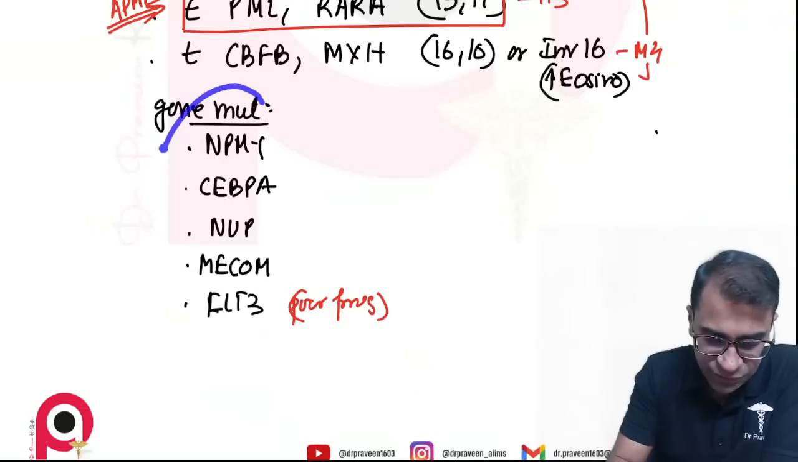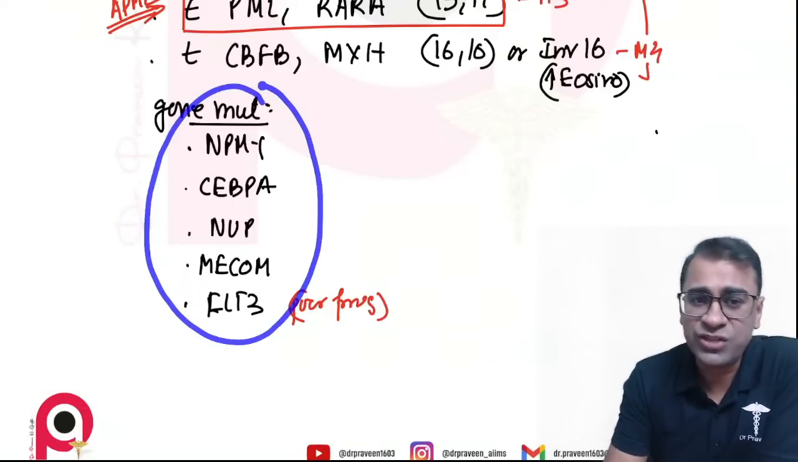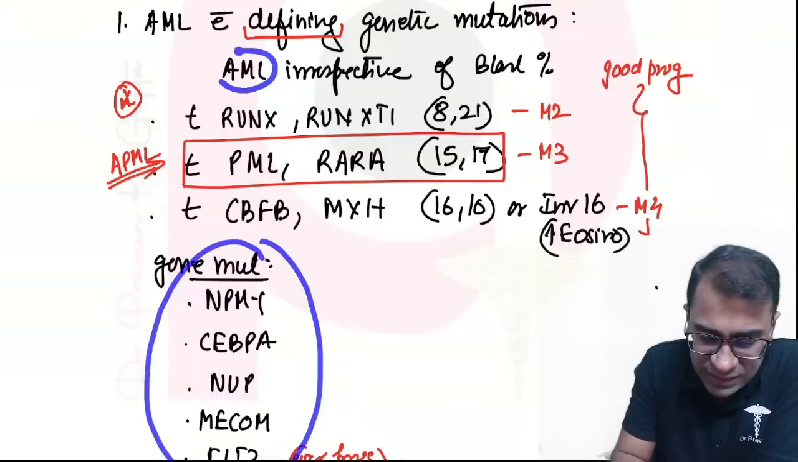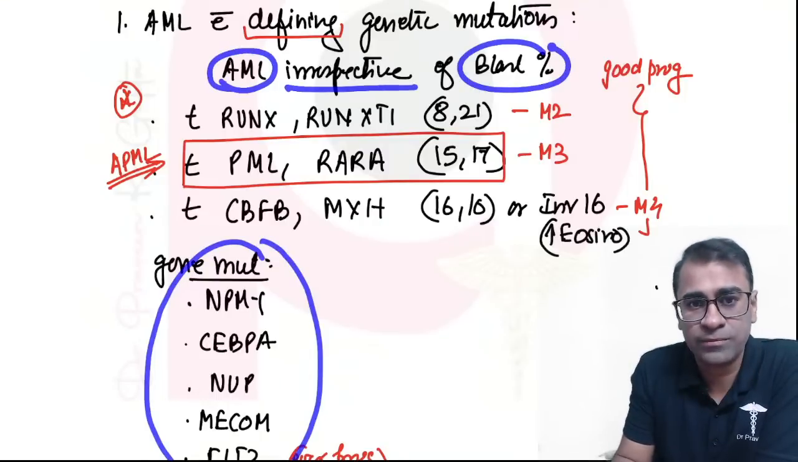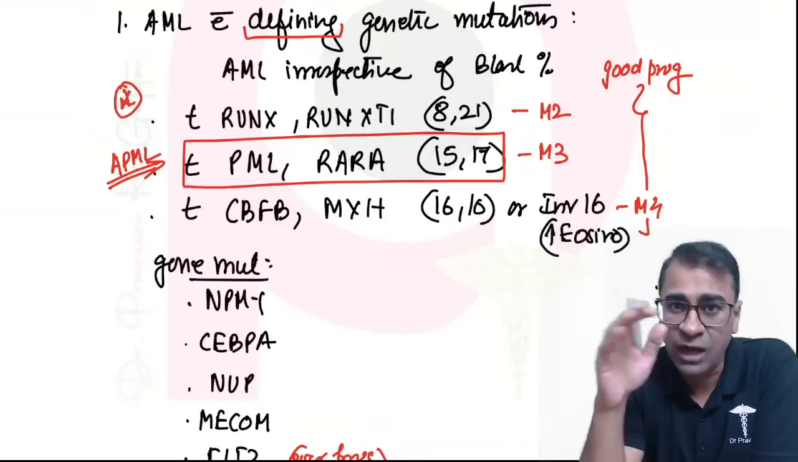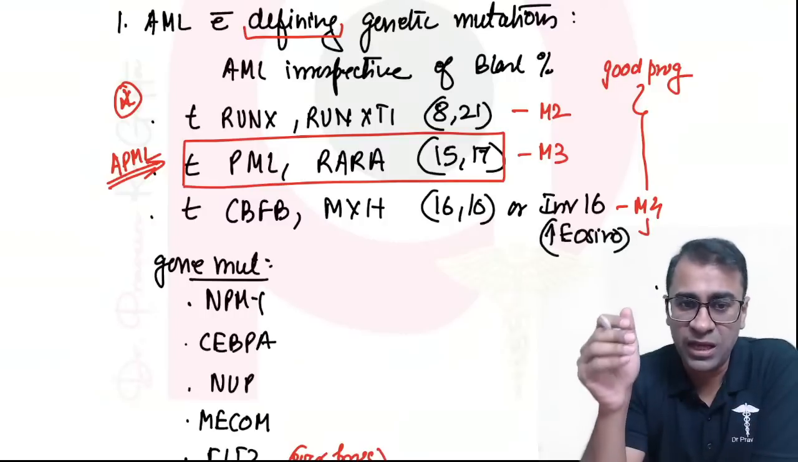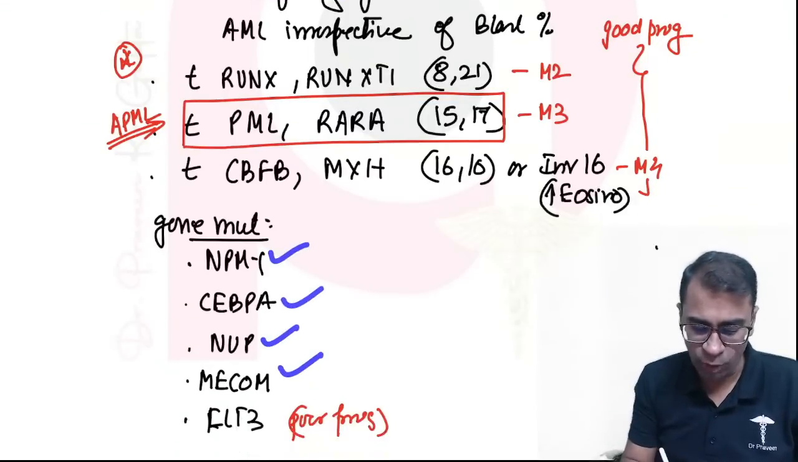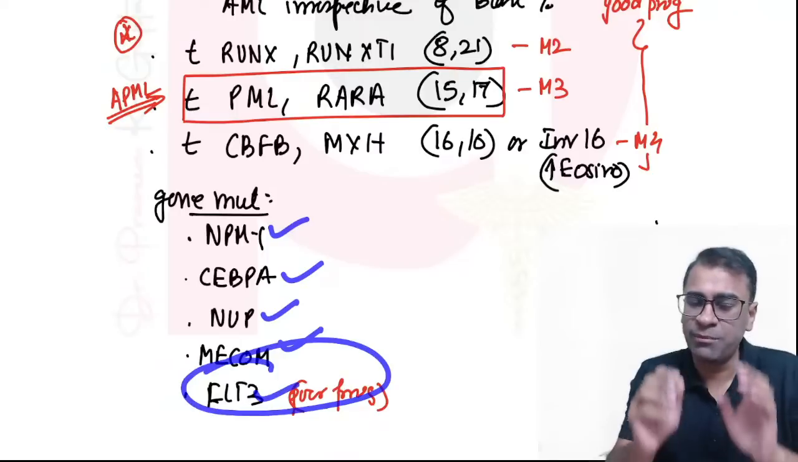Now, there are also gene mutations that have been included in the definition where something is AML irrespective of blast count. Okay? So, there are some tumors that are AML without the blast count being 20%, and those important mutations are NPM1, CEBPA, NUP98, MECOM, and FLT3. FLT3 is a multiple times asked question.